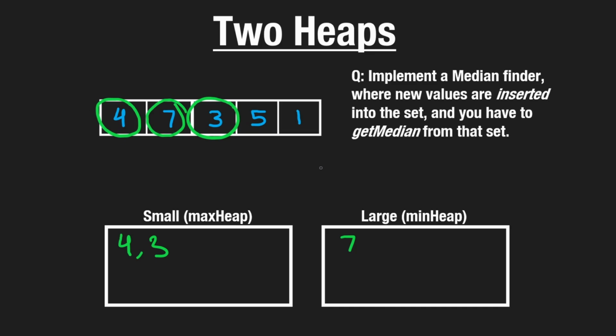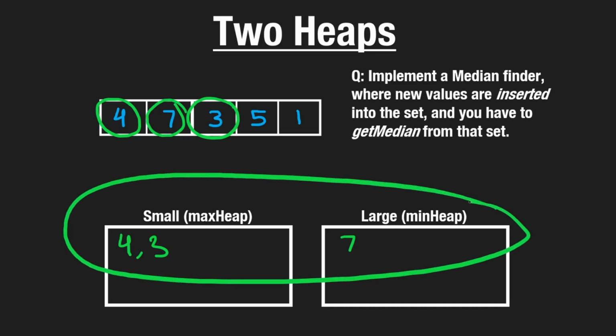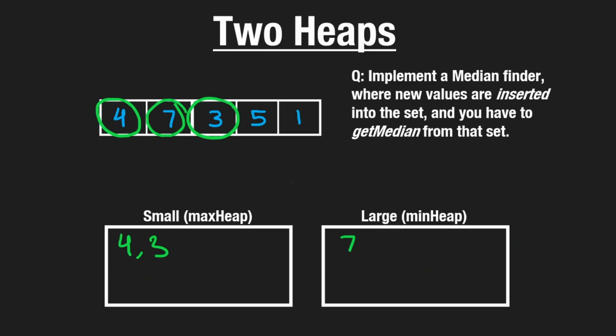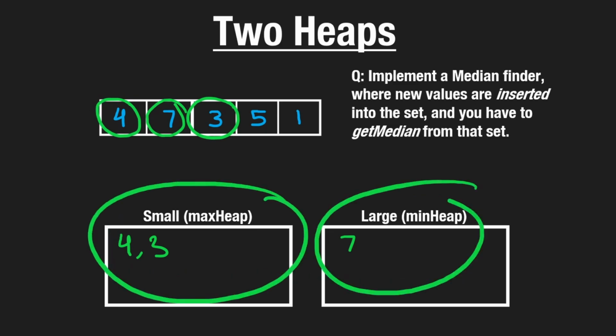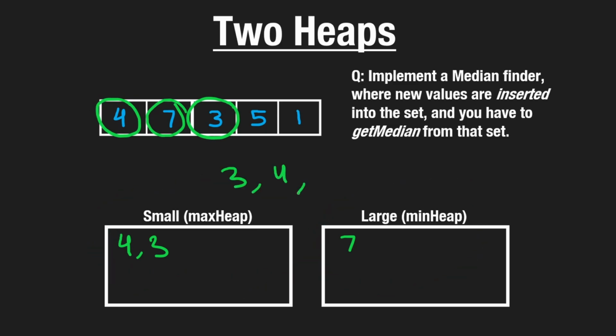And now if we wanted to calculate the median, because we know that the heaps are roughly equal, these values have the small values, these values have the large values, how do we get the median at this point? Well, since we know this heap is larger, we know that the median is going to be in this heap because we technically haven't sorted all these values, but we have a sorted property. These are the values we've added so far.